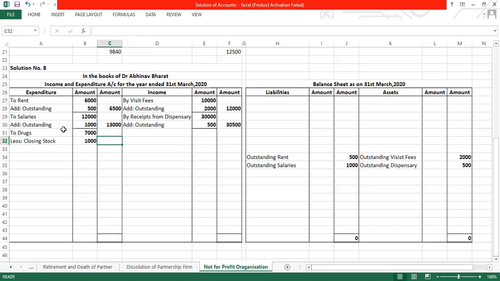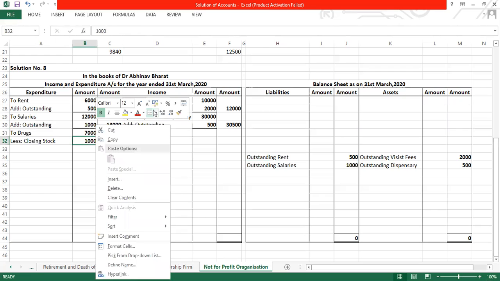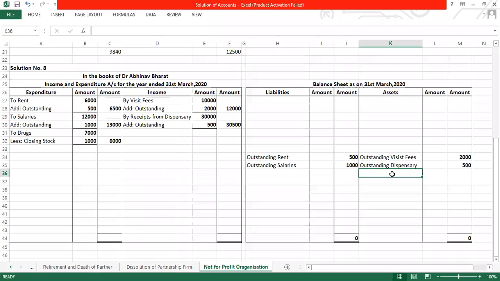1,000. In your outer column, it will be 6,000. Now this stock, you can use it in future. You will get the services. Stock of drugs, 1,000 rupees. Stock of drugs के बाद last adjustment उन्होंने बोला है depreciate furniture and equipment.